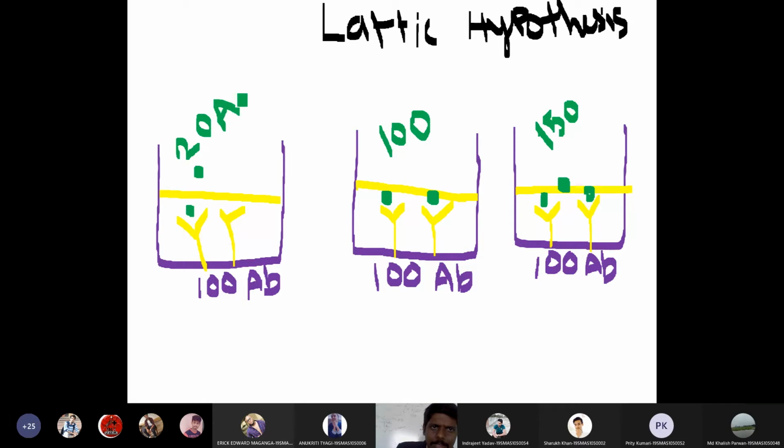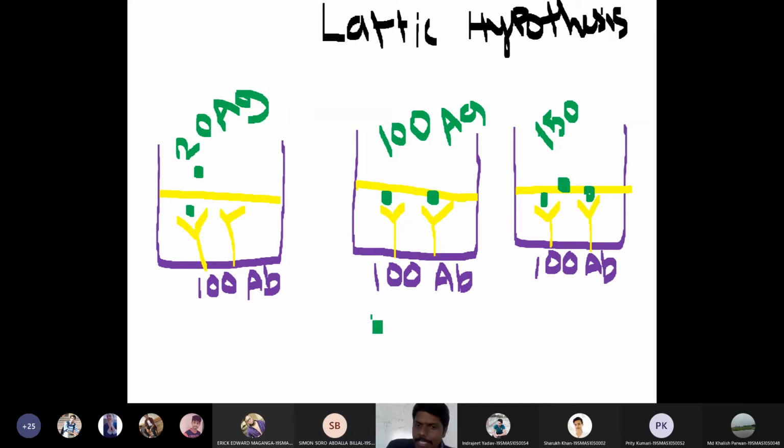Now tell me students, in which well will I see a visual reaction? In which well do I have 100 antibodies and 100 antigens present? In the middle well, how many antigens are there? 100 antigens, right? And how many antibodies are present in this well? 100 antibodies. That means same.